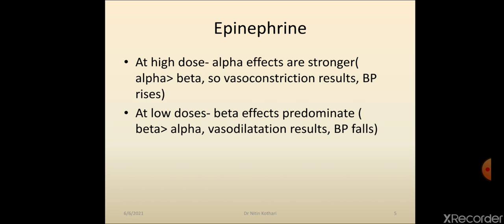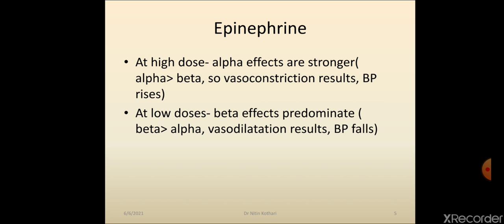So at a high dose, when the epinephrine is given intravenously, because it is given intravenously, immediately a high dose is achieved in the body, in blood circulation. So first alpha receptor actions are seen, because at high dose alpha effects are stronger as compared to beta 2, and alpha receptor stimulation causes vasoconstriction, and because of vasoconstriction blood pressure rises.